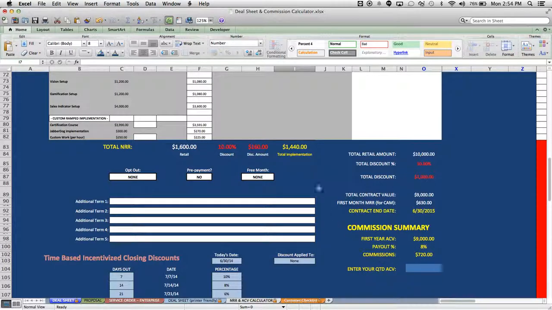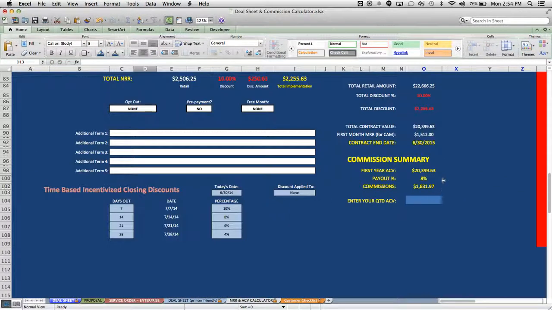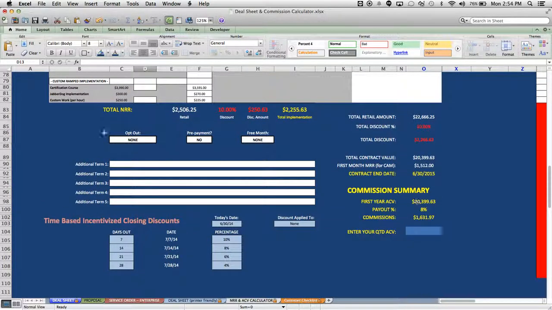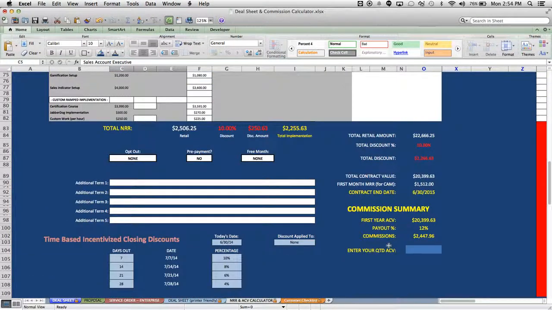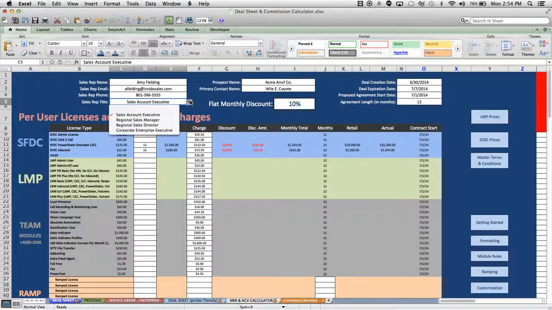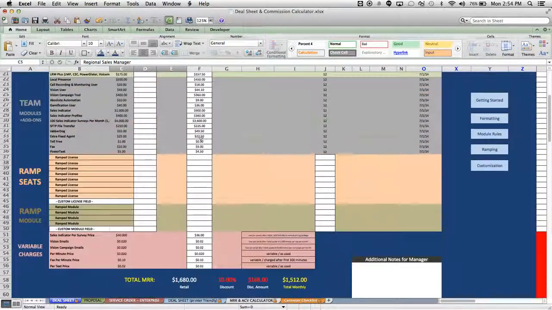So let's look at it for a regional sales manager. In their case, let's do 12 and 12. And notice that they're at $20,000, only 8%. Now, if I were a sales account executive, that's just above the threshold where I need to get 12%. So this is all going to work depending on whatever your payout scale is. But for the regional sales manager, we need to get him over 25,000 to get him into the 10% mark.